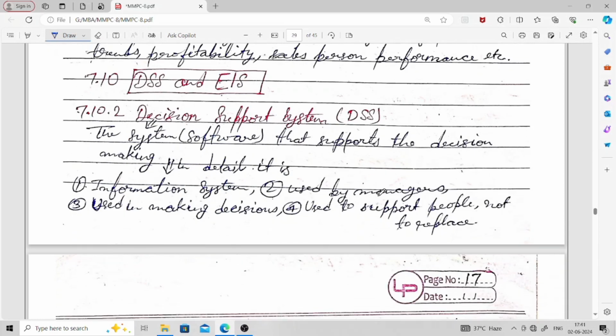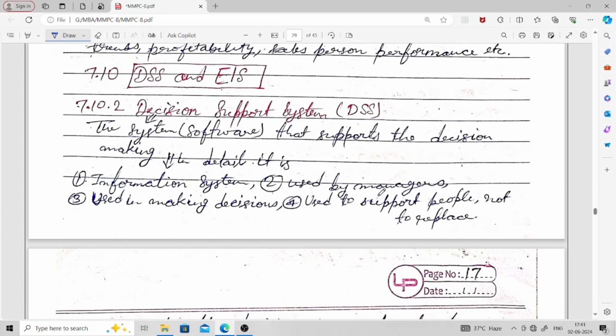Then next you have decision support system and executive information system. So DSS is nothing but decision support system. This is the system that supports decision making. It may be something like a software kind of thing.